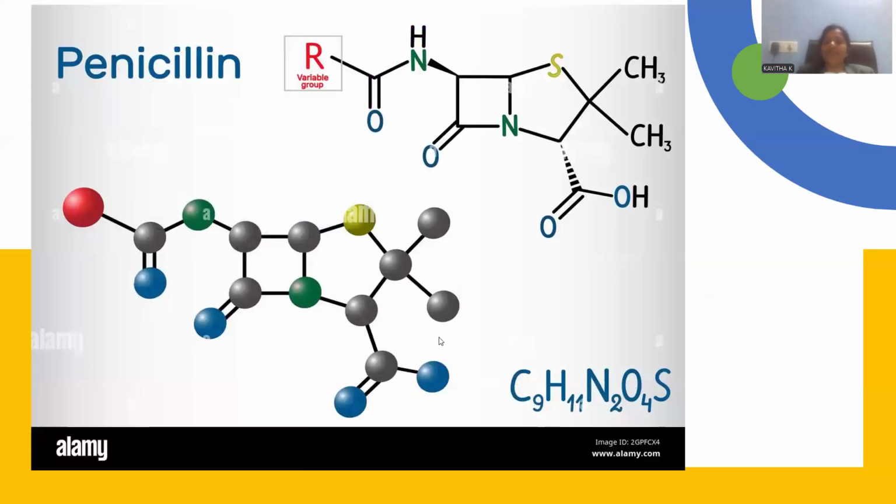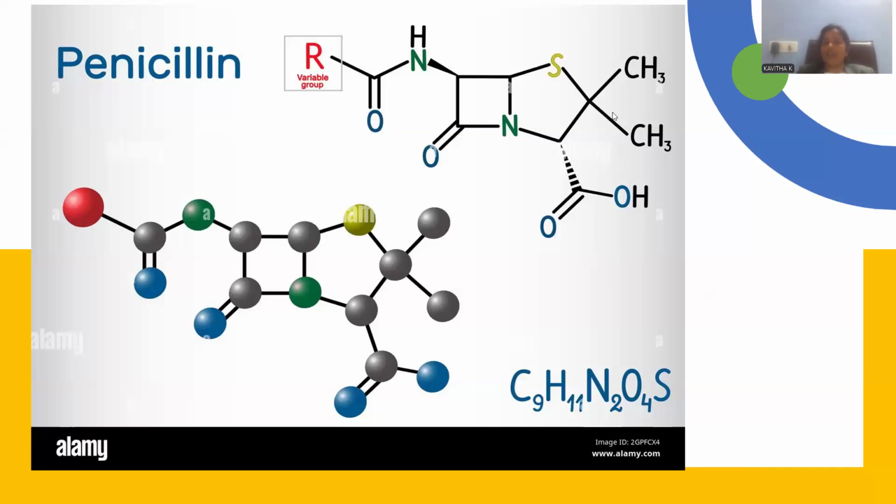Let me introduce the very effective wonder drug in the field of medicine called penicillin. Penicillin is an antibiotic agent. An antibiotic is a drug extracted from living organisms and used to destroy other living organisms. This is a drug extracted from fungi and used to kill many bacterial diseases, called a broad spectrum antibiotic agent. Here, if you carefully observe the entire skeleton of this penicillin, there is a saturated ring system of thiazole you can locate, right? Thiazole is there, and here is the carboxylic acid.